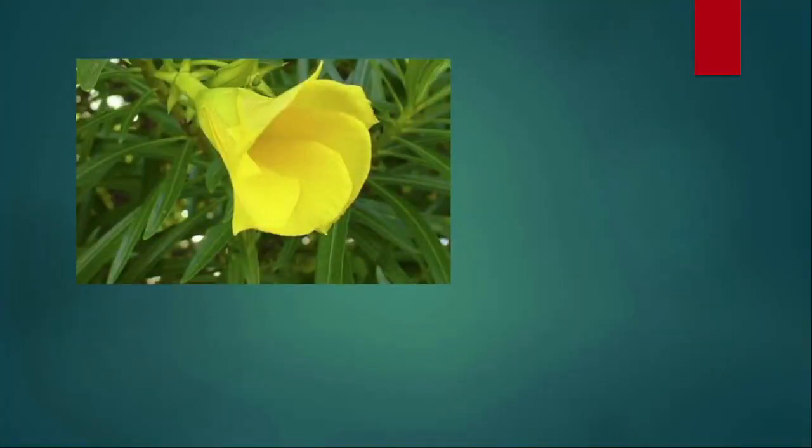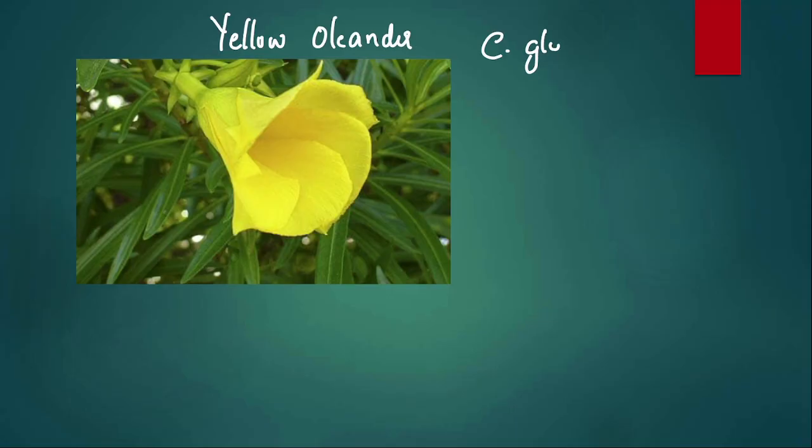So coming to this, this is the yellow oleander and it is cardiotoxic. Now it is similar to cardiac glycoside digoxin. So here also we manage like digoxin poisoning. We do gastric lavage.